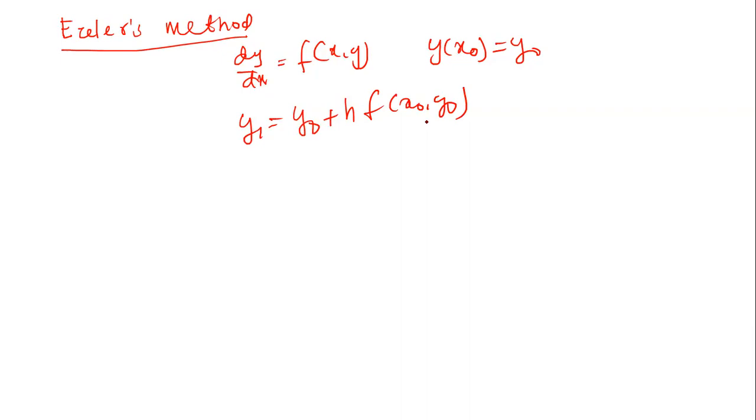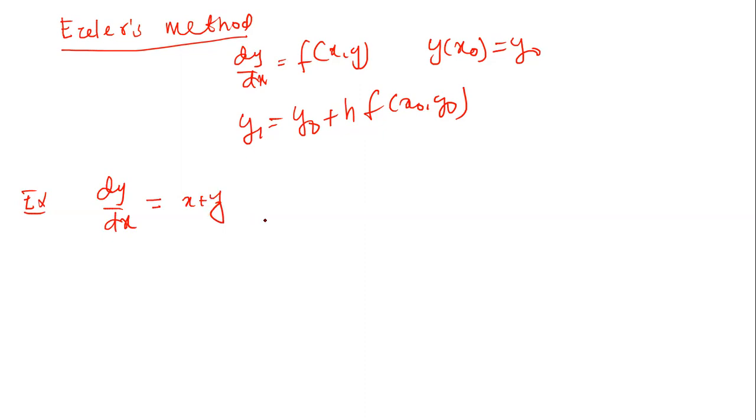So one example is given here, by using Euler's method we can compute the solution. There is one given equation dy by dx, which is equal to x plus y.